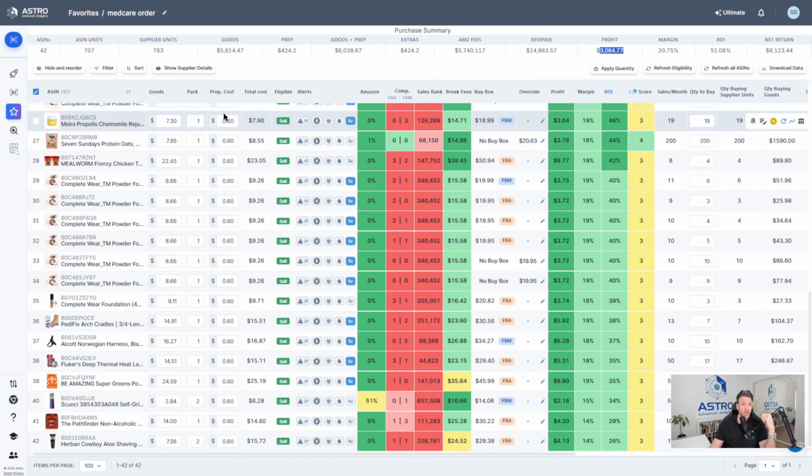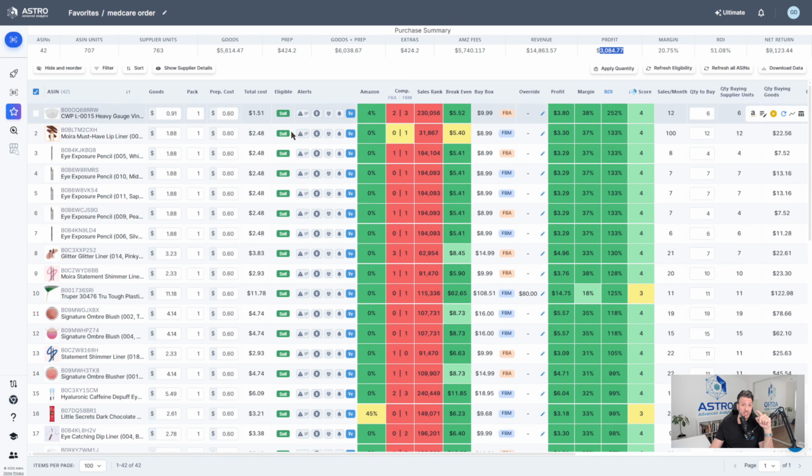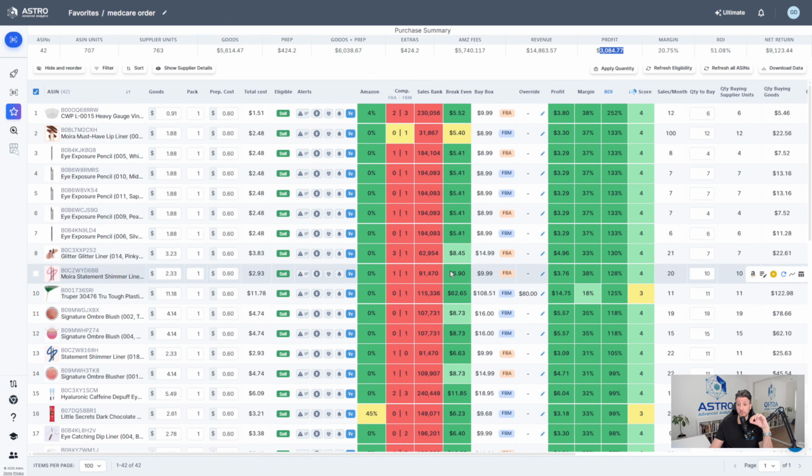Now, from this order, I'm able to come up with an order this size right there and a very good ROI, decent profit as well. So you can see all those numbers right there. And these are all products that I can sell. You can see it right there that I can sell all of these different types of products.